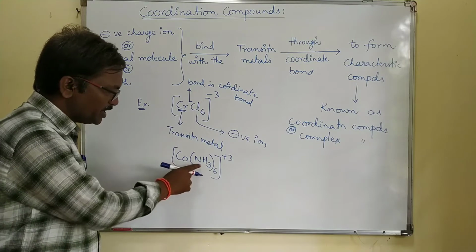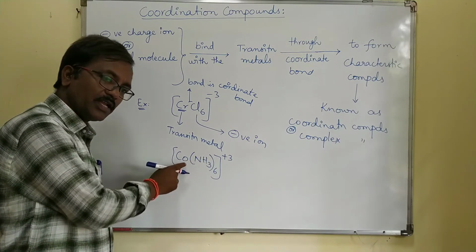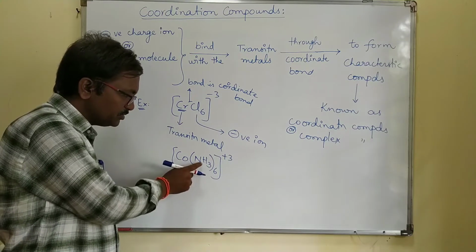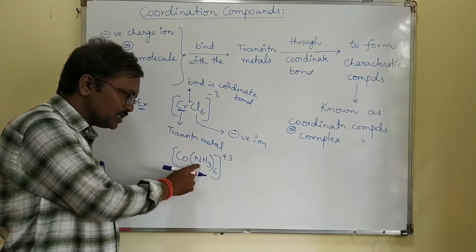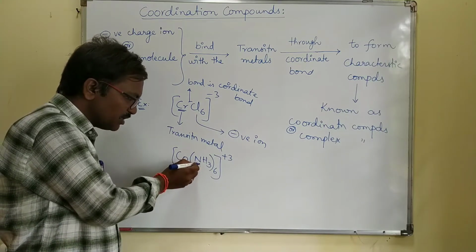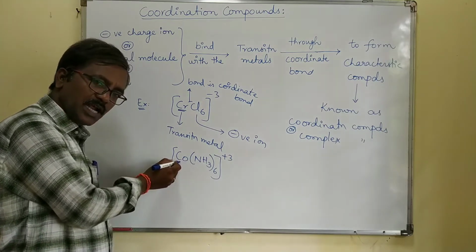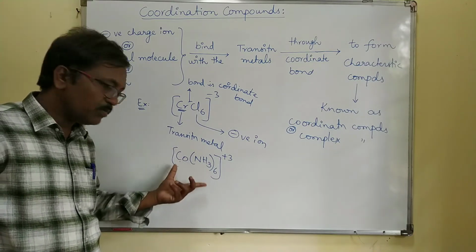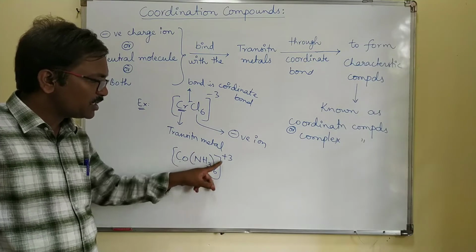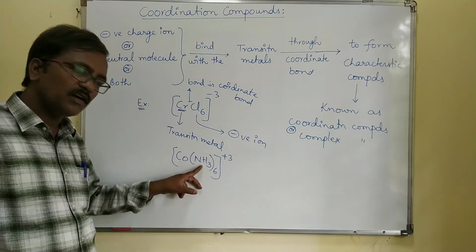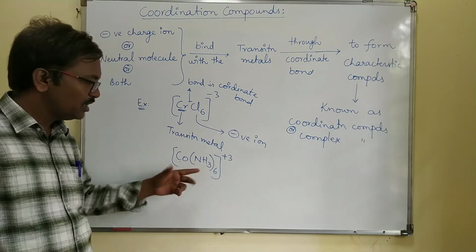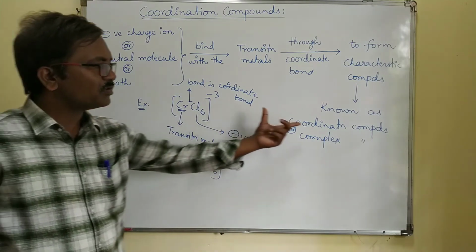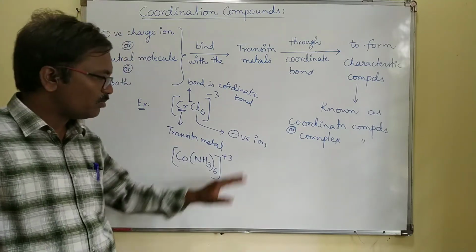So the bond between ammonia and cobalt is a coordinate covalent bond. Metal has the vacant orbital, and this neutral molecule has excess electrons, so it donates the electron pair to the transition metal through coordinate bond. Due to this donation, a special type of compound forms. These types of compounds you have to call coordination compounds.